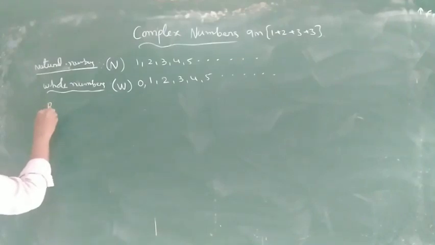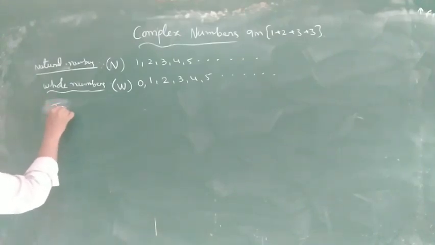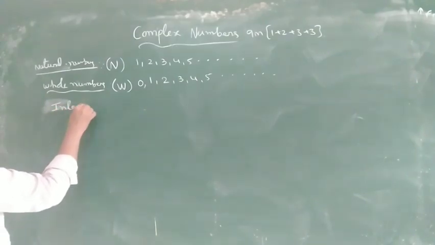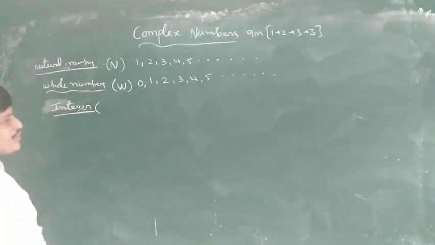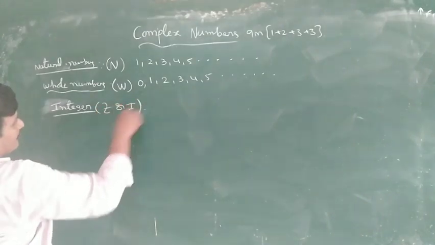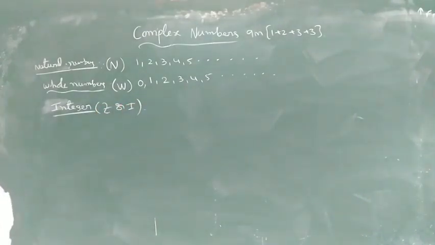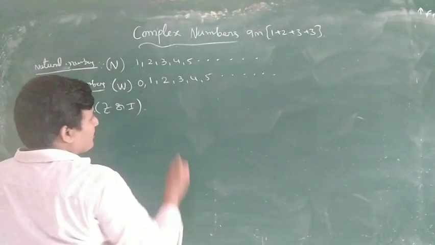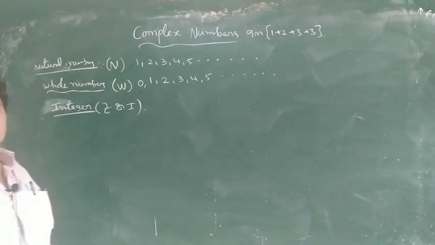Next, what is the rational number? First of all, the integer. The integer is denoted by Z or I. Z is nothing but integer. What are the integers? Plus or minus numbers.